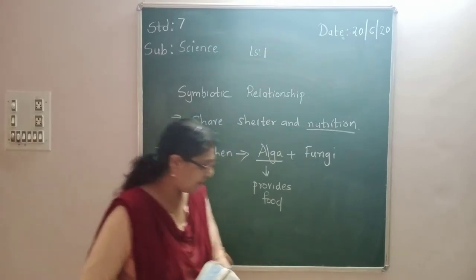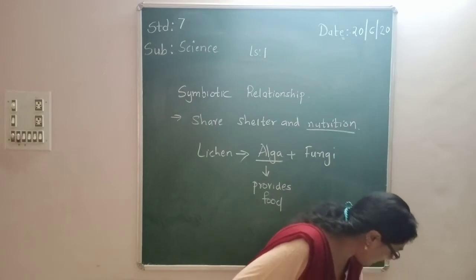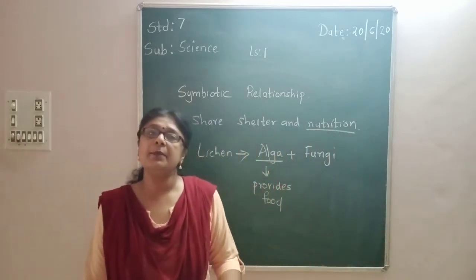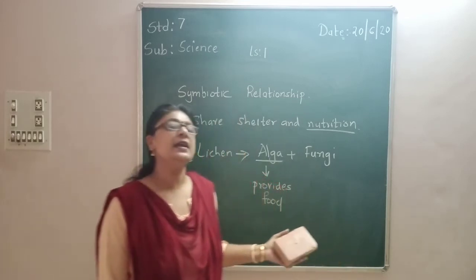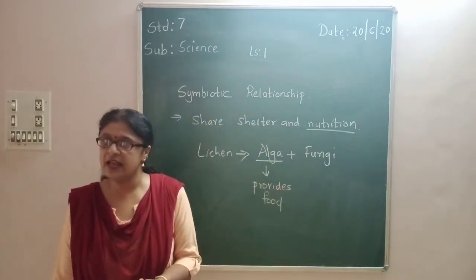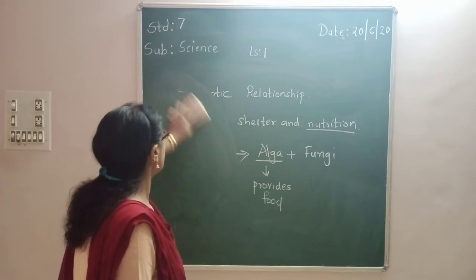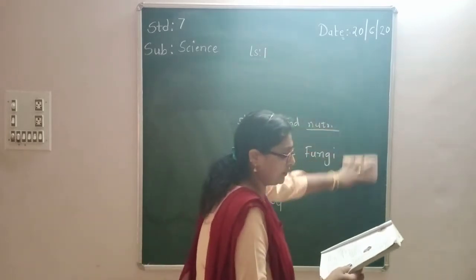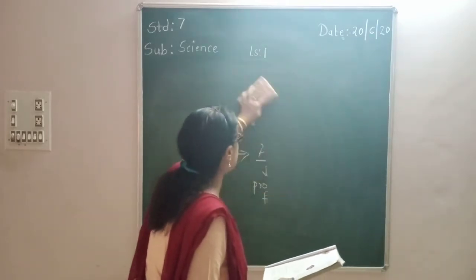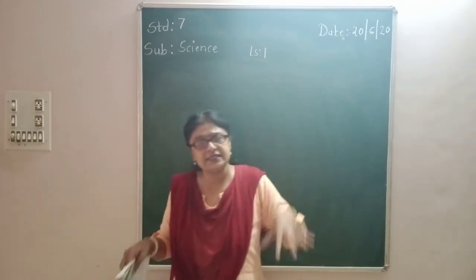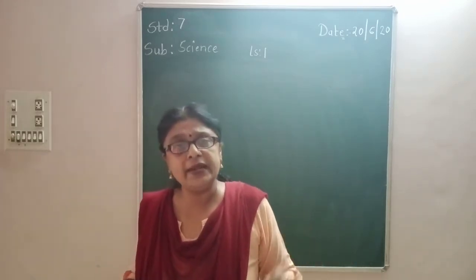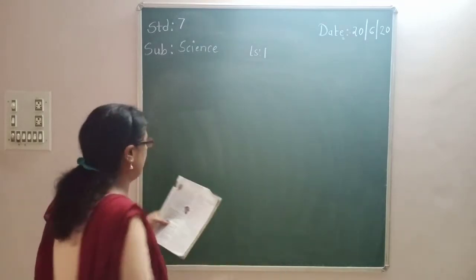So what was symbiotic relationship? Okay, so we studied about autotrophic, heterotrophic, saprotrophic and symbiotic relationship. Is that clear? Fine. Now we are going to study the next topic, that is how nutrients are replenished in the soil. Replenished means how they stay or how they are maintained in the soil.